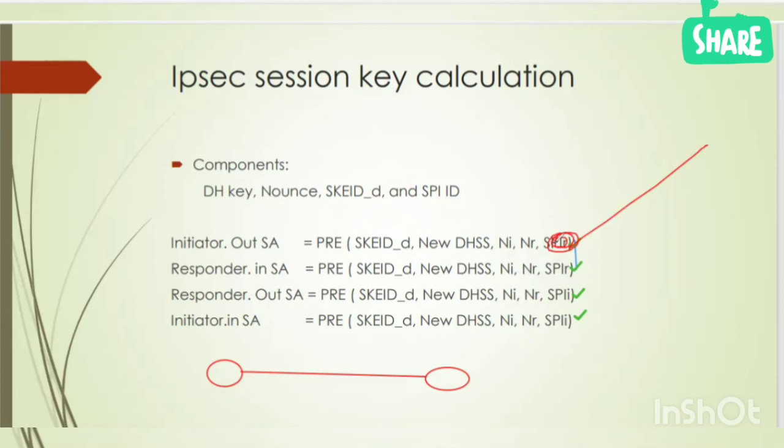They encrypt the data with this key. So the data reaches the responder. The responder decrypts the data using this key. Next, the responder sends data and encrypts the data using this key, and the initiator receives the data and decrypts the data using this key. So the same key is used for encryption and decryption. This is the concept. This is called symmetric key.